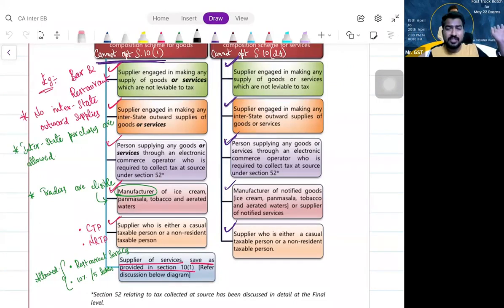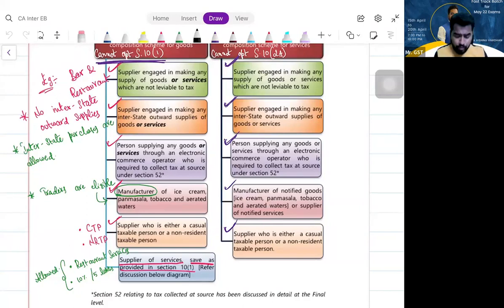Sir, I have customers outside the state. Then don't go for composition scheme. Simple. Composition scheme will come with a benefit. Same way, composition scheme will come with certain restrictions also. Whether you want to follow it or not, that is your will and wish, because composition scheme is purely optional, it is not mandatory. Right? So that's the story there.